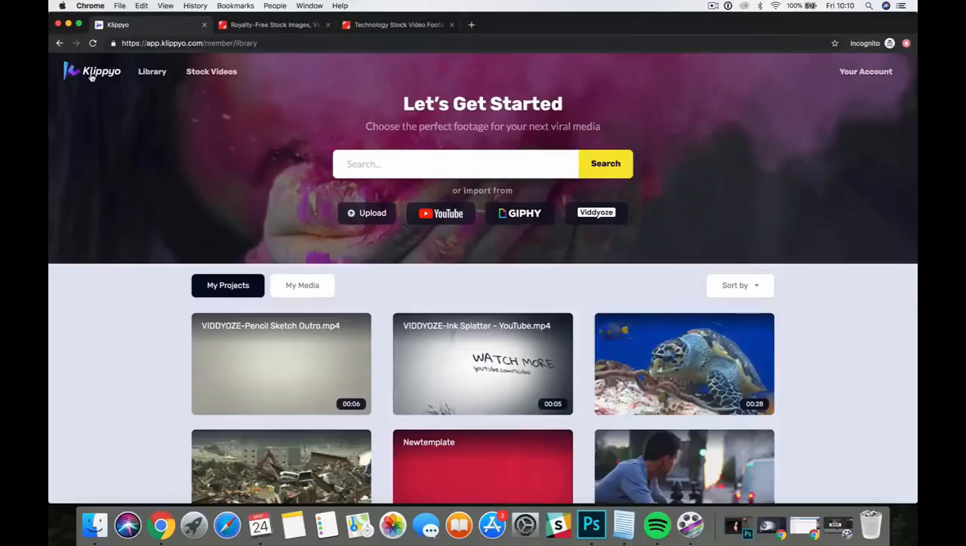Now, that's the first thing you can do. The next thing you can do is directly import video from YouTube, which is really, really cool. If you've got a video channel, for example, on YouTube, you can import all of your content and then repurpose that for other platforms and other social media sites, which I'll show you in a second.